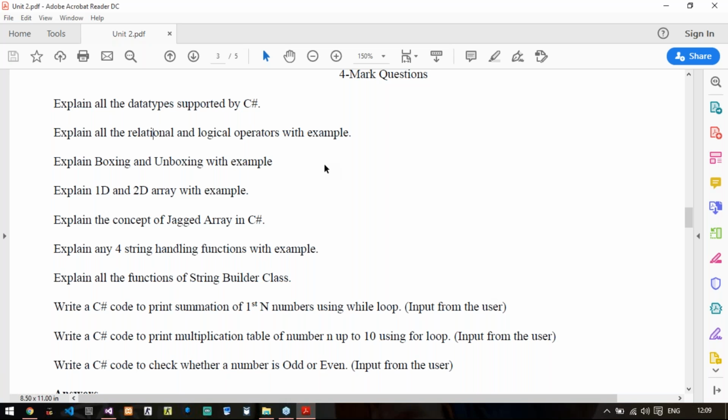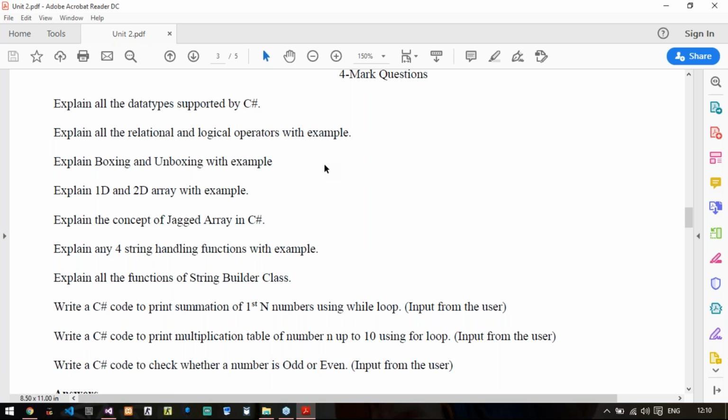I am repeating again, for the last 3 days, that each and every unit-wise question bank has been uploaded under the question bank option of your e-content. If you go to your e-content under the question bank menu, you will see in the .NET subject one file called complete question bank.rar.